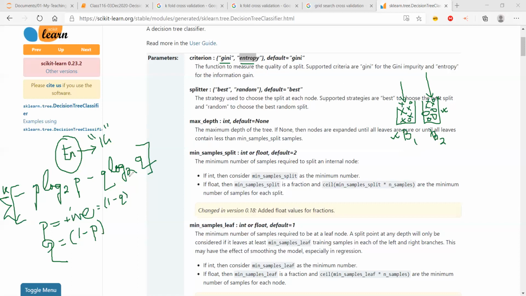Entropy we calculate in one way, and in the same way we can also calculate the Gini index. When we calculate the Gini index, we look only at the probability of one class, right? We take the value of only one of these. Let's say we are concentrating only on the positive outcome.